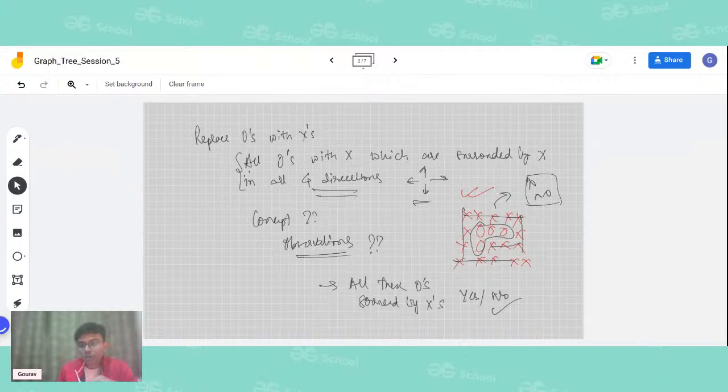Sumit is saying we will do BFS on the zeros in the boundary. BFS on the zeros in the boundary. So what type of BFS is this?